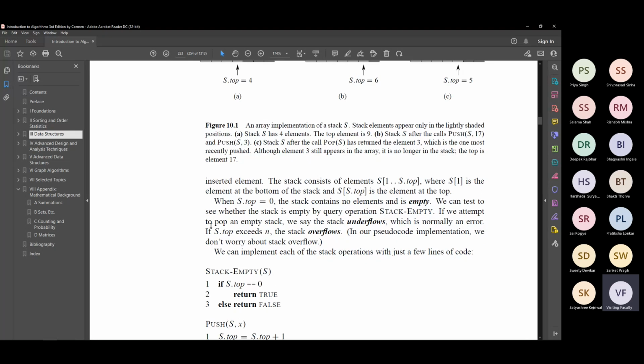So if you assign S dot top is equal to 8, that is more than n, n is 7, then again we'll give an error and we'll say that the stack overflows because the S dot top pointer is going beyond its range.